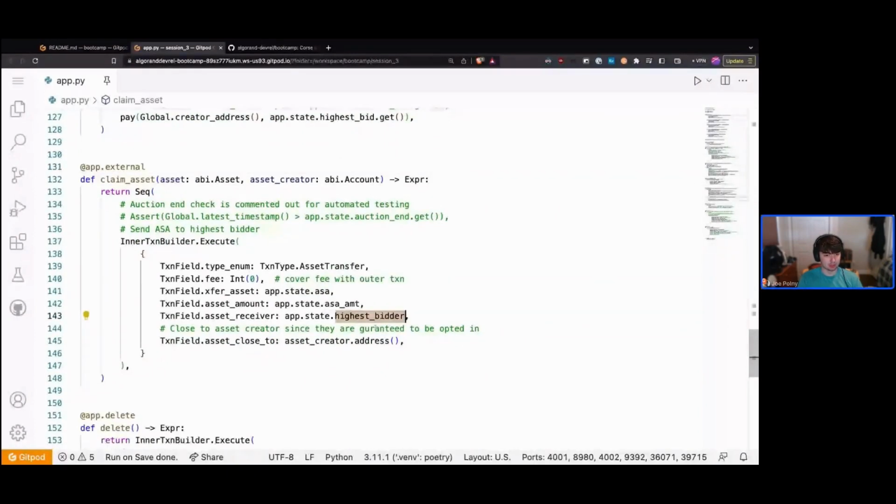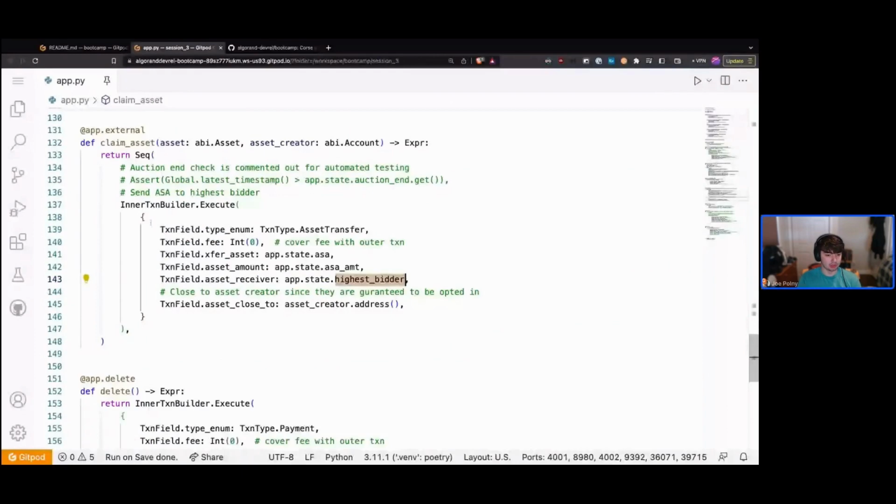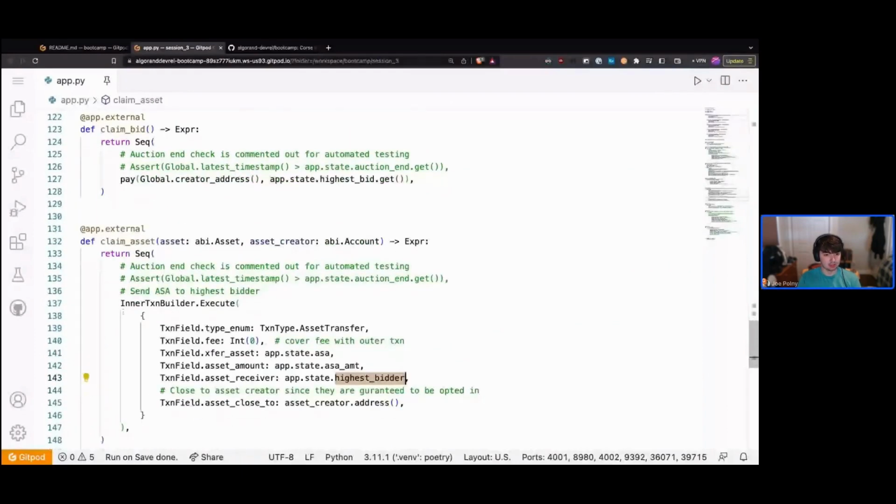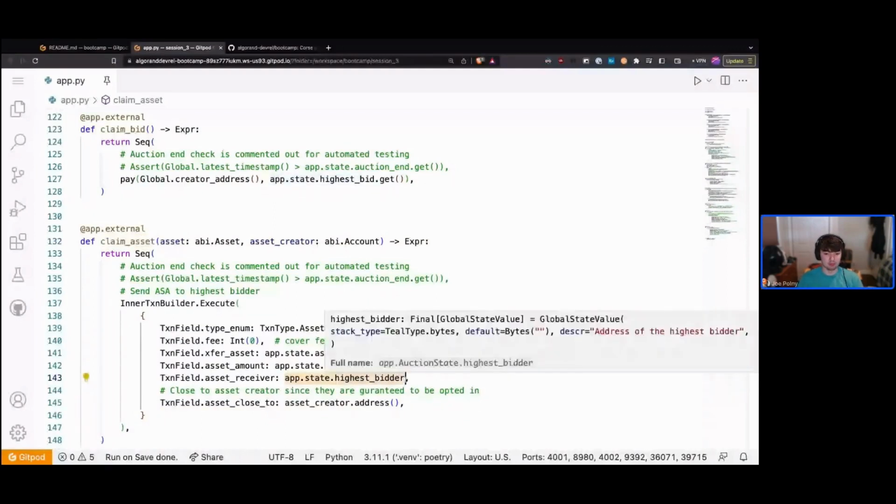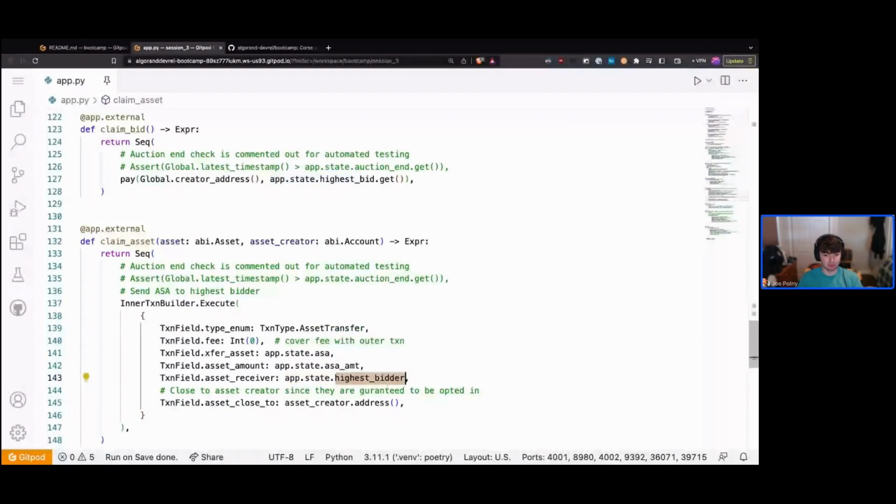So that's our claim asset function. And one common question is, why don't we do both of these things in one function? Why don't we just have an auction function that does both of these? The reason is because this claim asset function is entirely dependent on whether the highest bidder is currently opted in. So if the highest bidder is not opted into the asset, that means that this inner transaction will not be able to send. Thus, this claim asset method will fail.